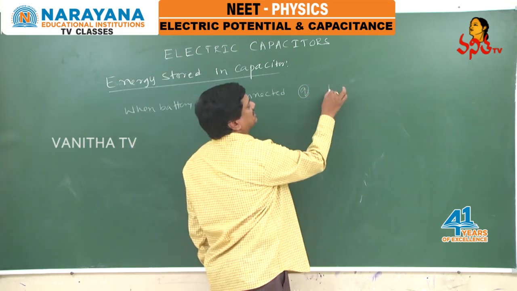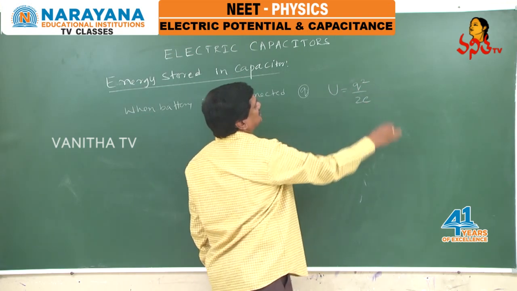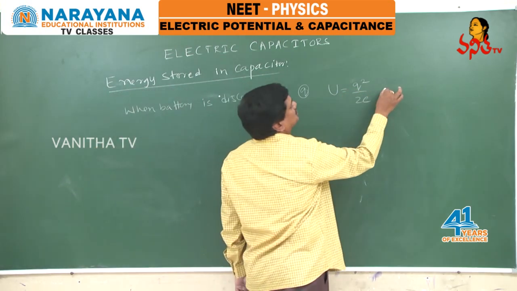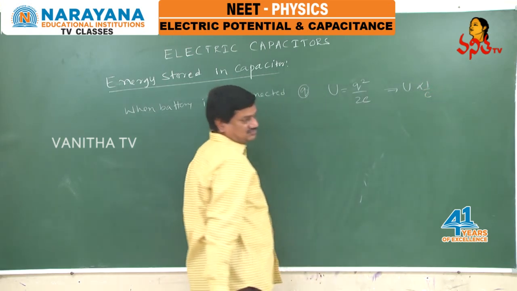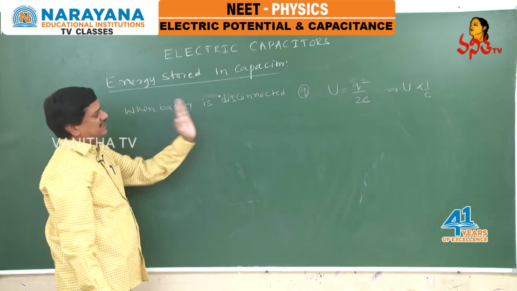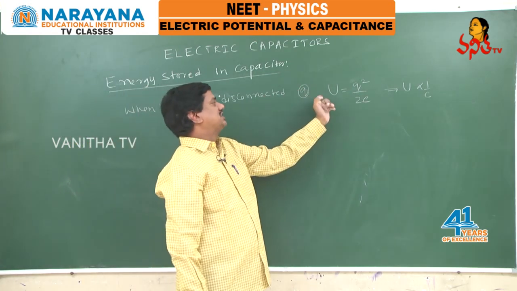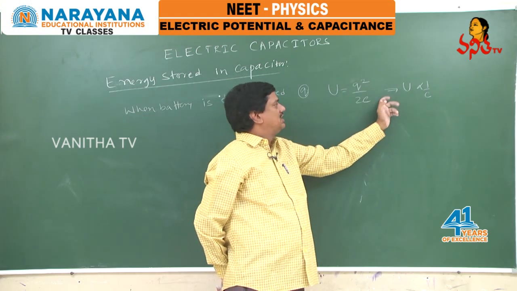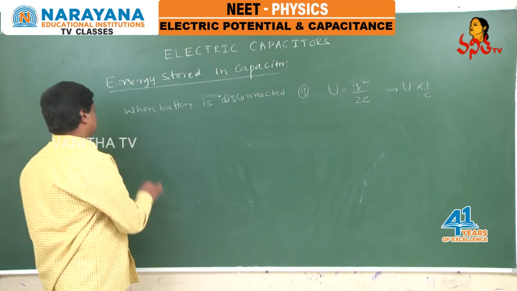If the charge remains constant, I have to write the energy stored in terms of charge, that is energy equals q square by 2c. If the charge is constant, energy is inversely proportional to the capacitance. Once again, when the battery is disconnected from the circuit, q remains constant, so write the expression in terms of q and c, that is U equals q square by 2c. From this we can say energy is inversely proportional to the capacitance.